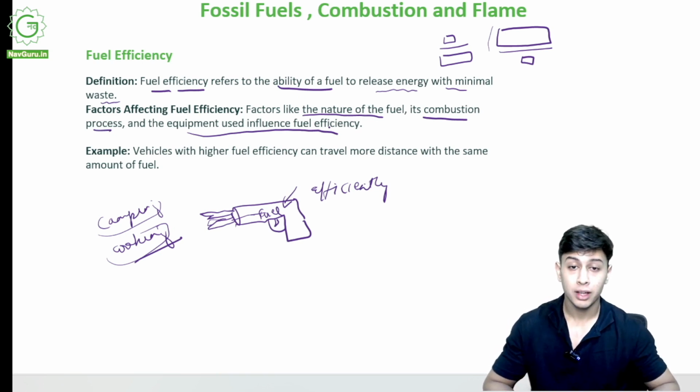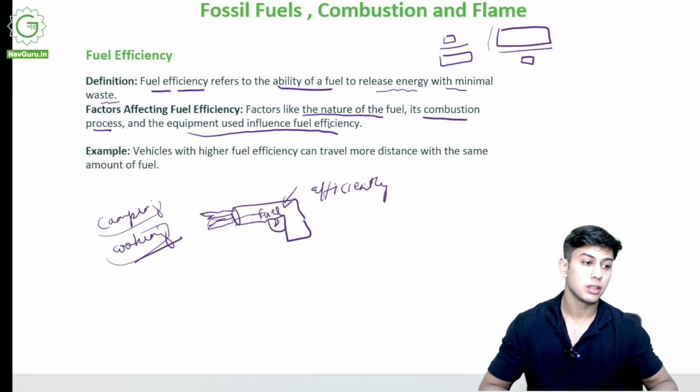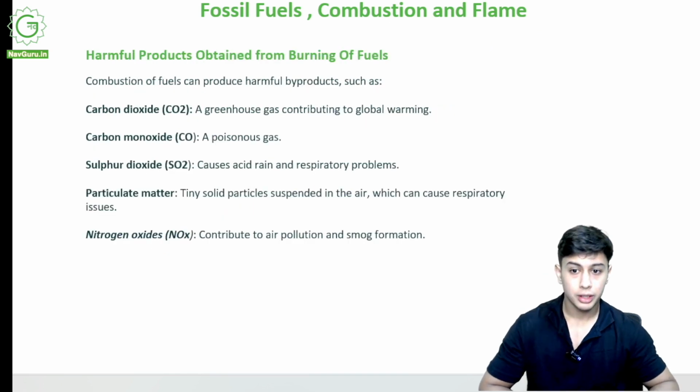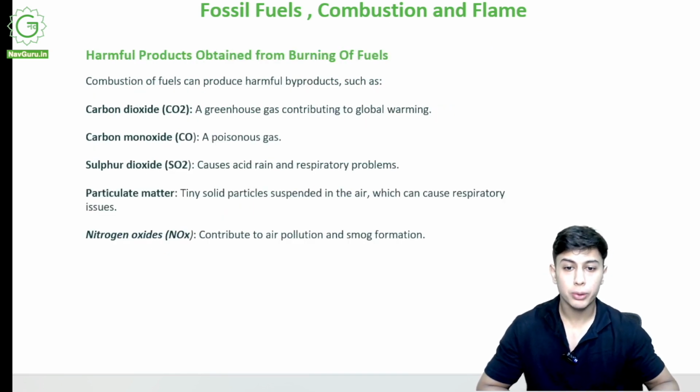Nowadays, on 1 liter of petrol, you can travel a lot of distance, 30 kilometers, 35 kilometers on average. That is the efficiency of that car. It can give you more energy over less time and with less fuel given. That is efficiency.